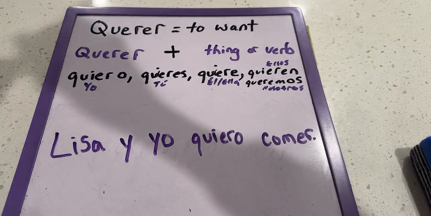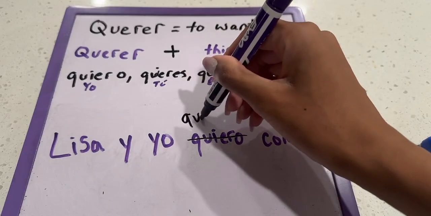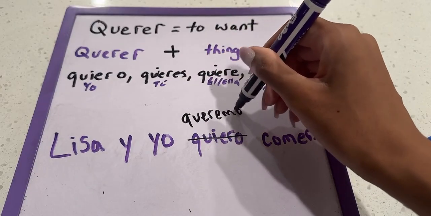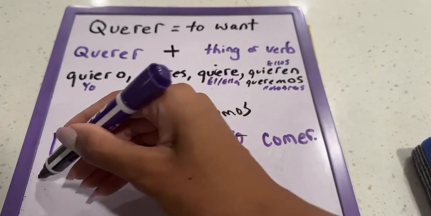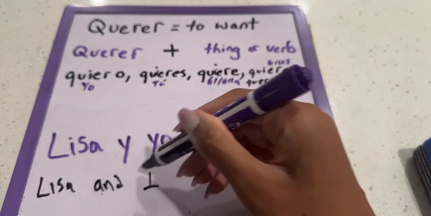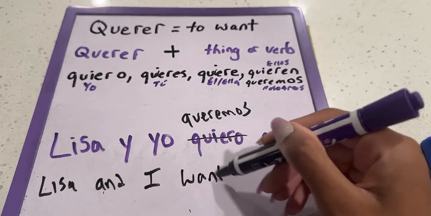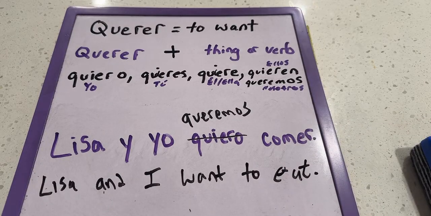So what we actually want to say is Lisa and I queremos. Queremos. So that's what it is. So what this boils down to is Lisa and I want to eat. So exactly, Lisa and I want to eat. That is exactly correct. So good job, you guys.